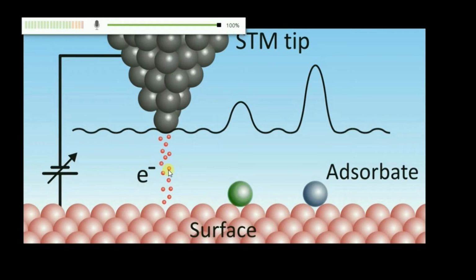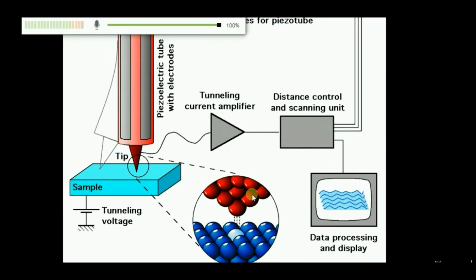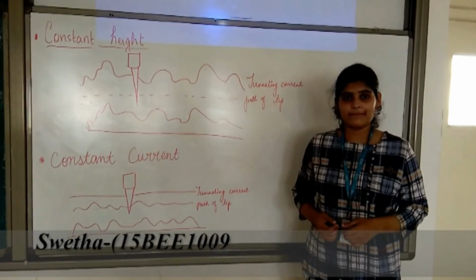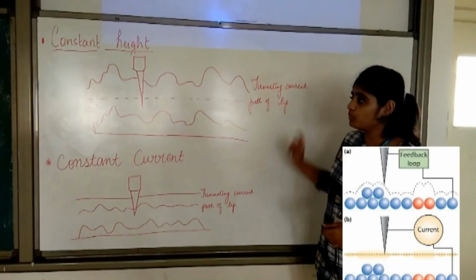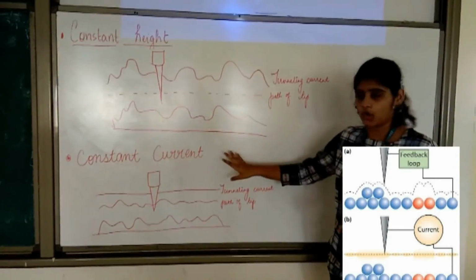The probe is then scanned over the surface of the specimen in a raster pattern. The variation in tunneling current gives an image of the surface atoms of the specimen. The STM is an application of the tunneling effect. There are two modes for it, constant height mode and constant current mode.